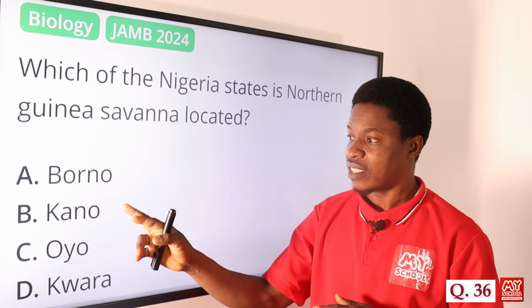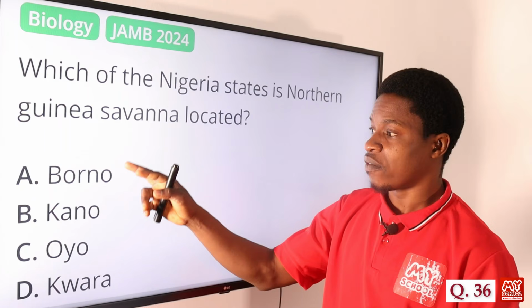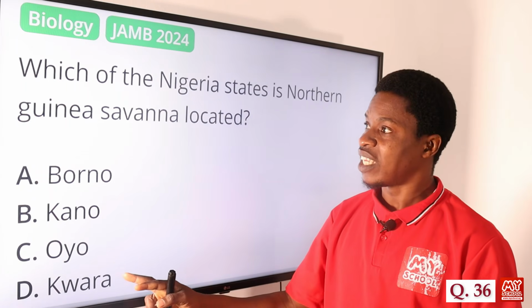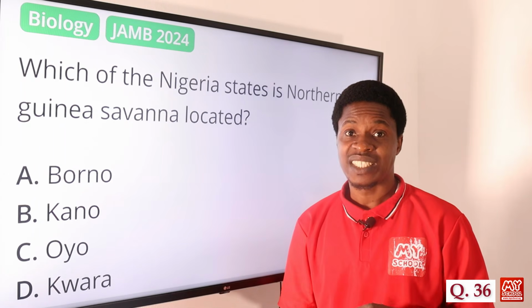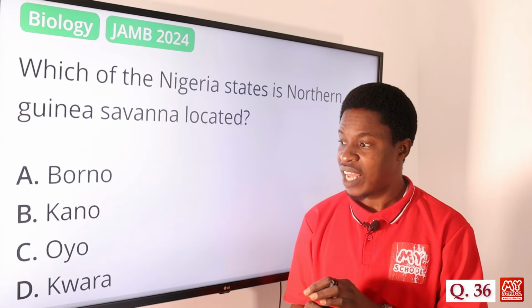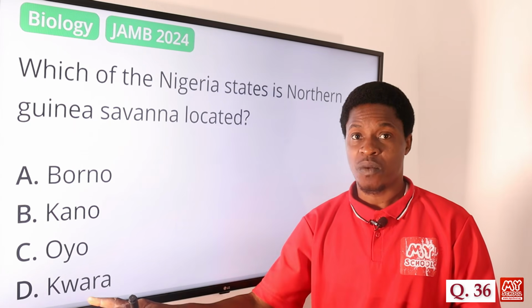So all these ones are part of the southern Guinea Savannah, but we have Kwara State alone that is in the northern Guinea Savannah because of the characteristics of the plants that we have therein. So the correct answer is option D, Kwara.